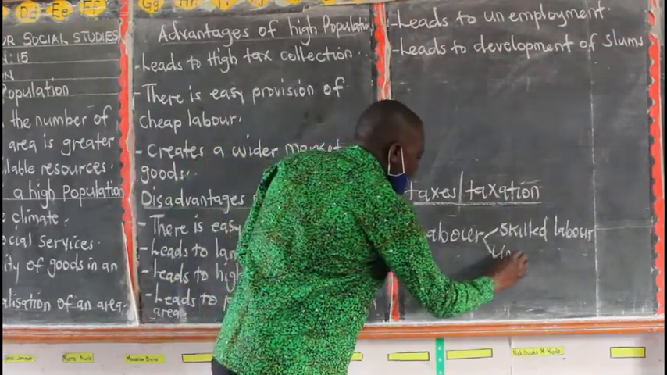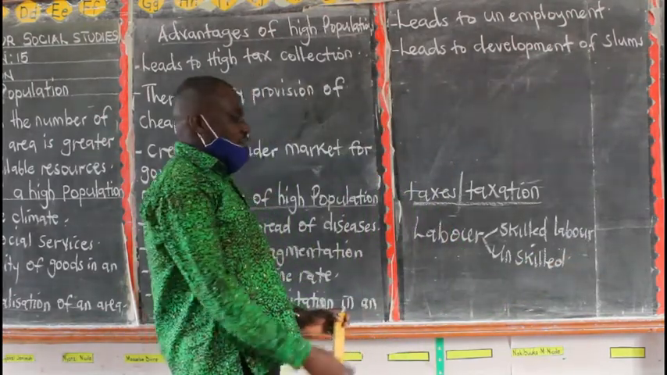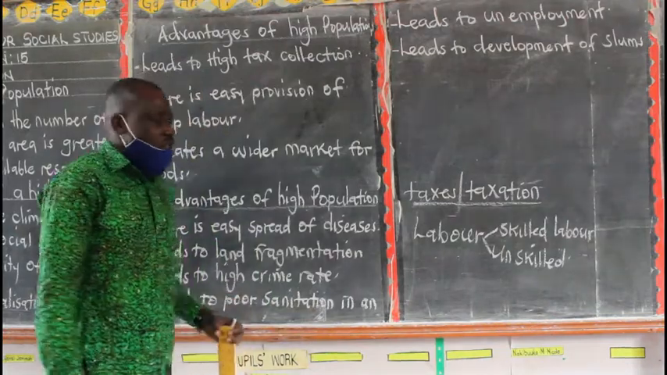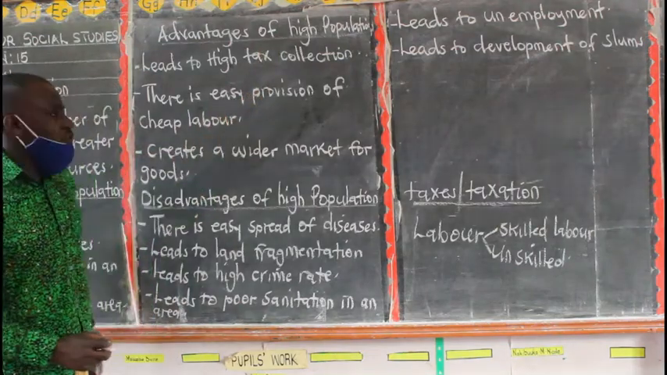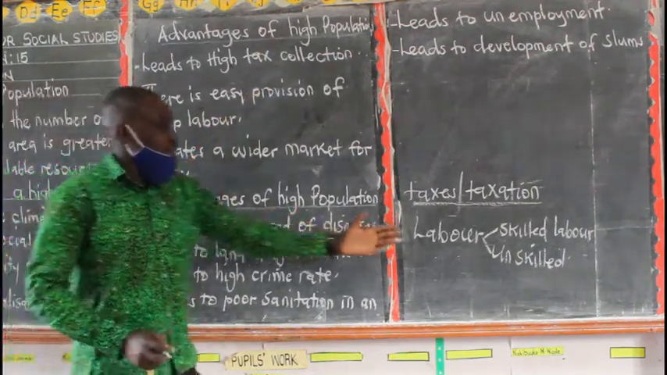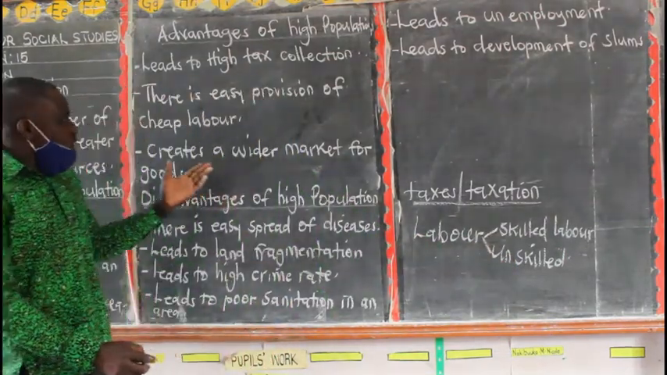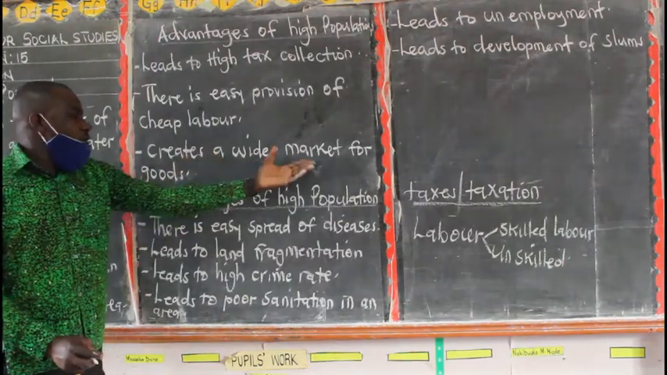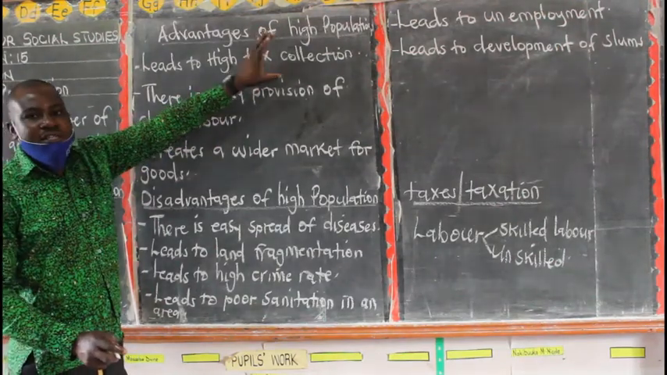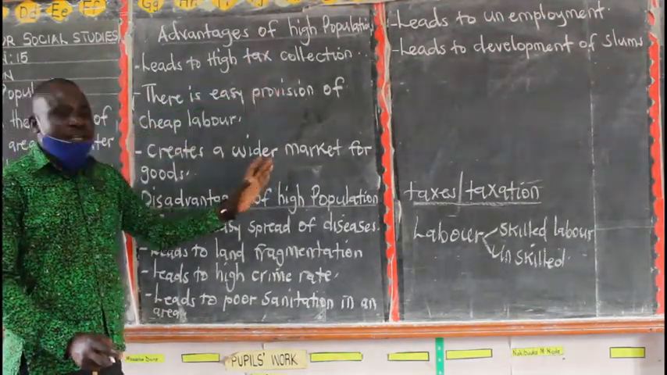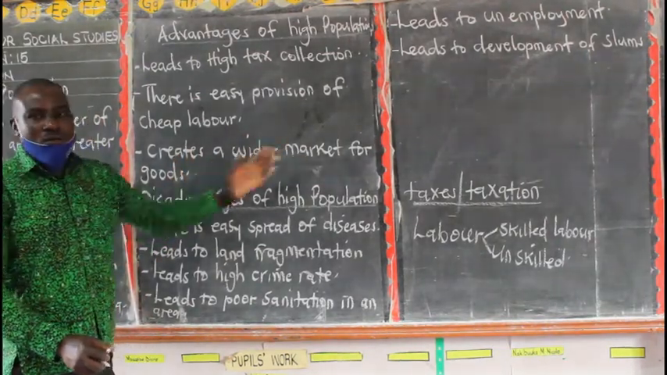Then you also have unskilled labor. Unskilled labor is provided by people who are not trained. For example, you can talk of the porters and the wheelbarrow pushers. So we are saying that a high population means provision of labor. It can either be skilled labor or unskilled labor. Then you also have a wider market for goods. Places that have many people have a market for their goods.